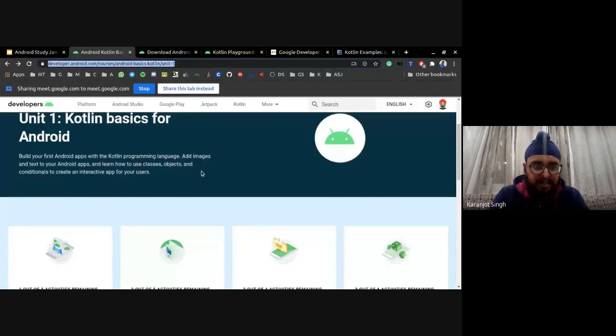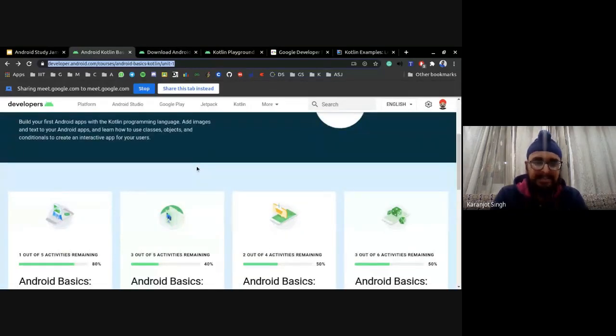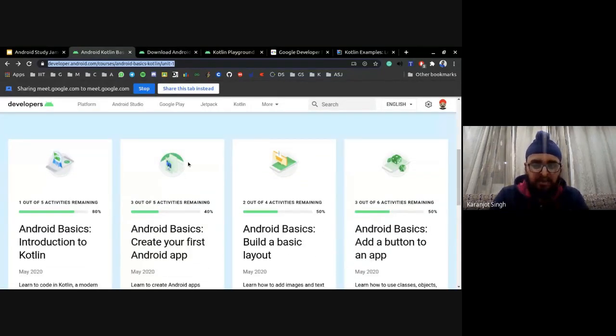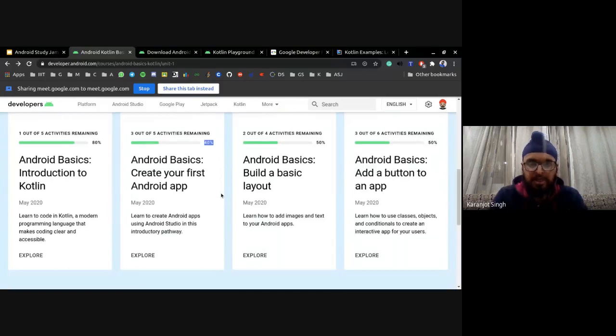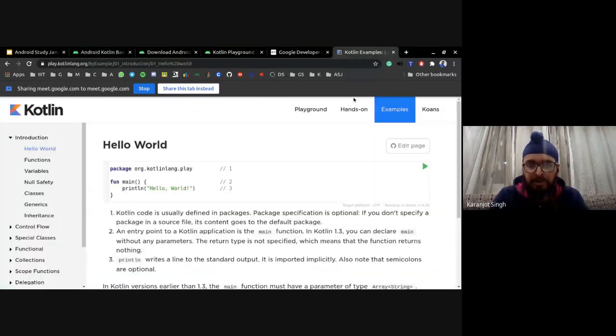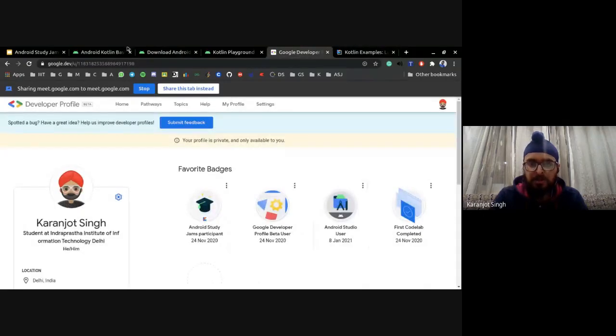And again, I would like to also add that this site is a bit beta right now. So even though you might complete the courses, it might show like 80%, 40%. It is possible, but you'll be earning the badges for sure. To verify, you can just check the badge of that particular course on your Google developer profile. Am I clear?